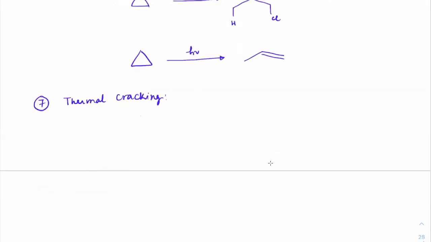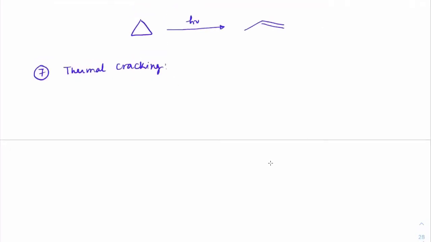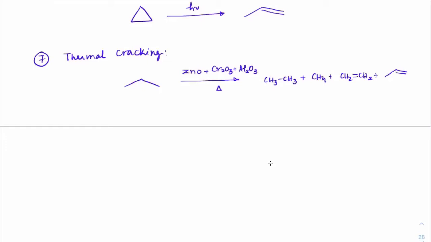This is an industrial reaction. Crude oil processing is also done by thermal cracking. So suppose you have any hydrocarbon, we will do thermal cracking using zinc oxide, Cr2O3 and Al2O3. When you take this, all the carbons will break. We'll get different forms here. We can get CH3 alkane, we can get CH4, we can get CH2=CH2, we can get propene also. So that is what is called thermal cracking.